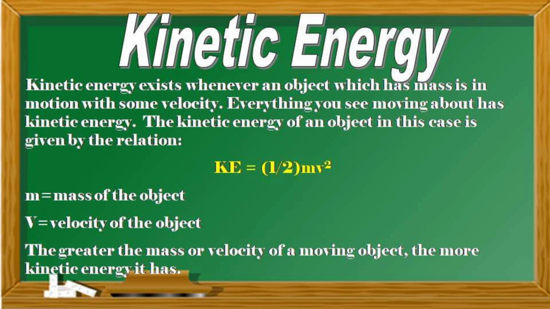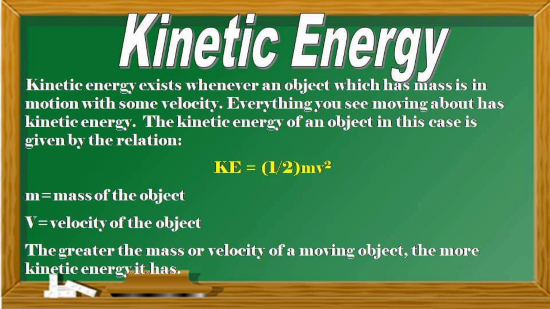A kinetic energy exists whenever an object which has mass is in motion with some velocity. Everything you see moving about has kinetic energy. The kinetic energy of an object in this case is given by the relation.